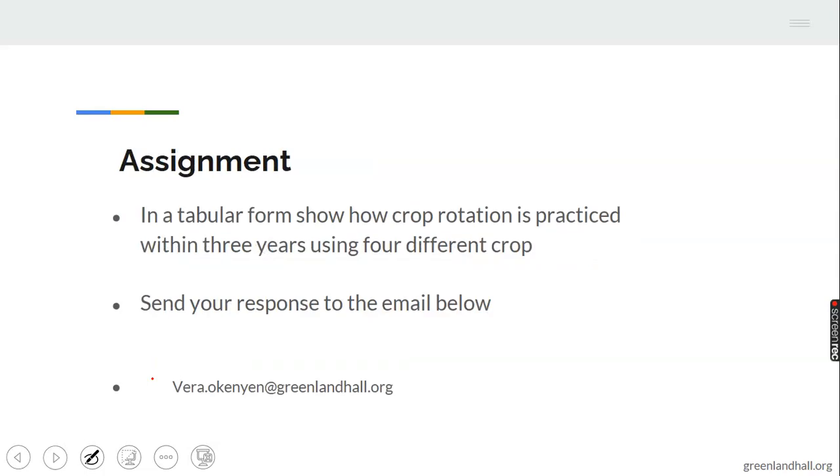Assignment. Take up this assignment in a tabular form. Show how crop rotation is practiced within 3 years using 4 different crops. You are using 4 crops in planning the rotation in a tabular form. You can study the table given to you and use it in planning a crop rotation table, showing how a farmer will plant crops. Remember, shallow-rooted crops are planted alongside deep-rooted crops.